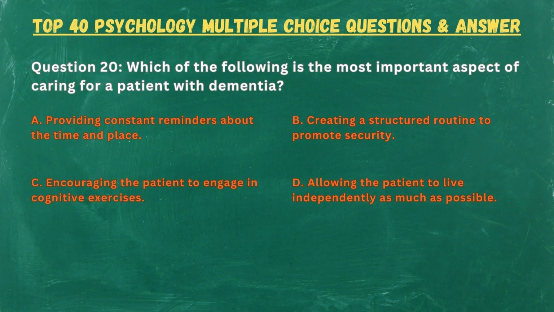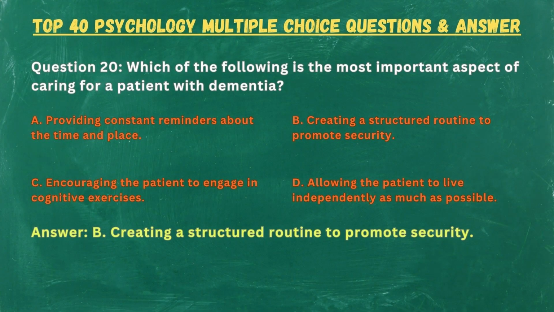Question 20. Which of the following is the most important aspect of caring for a patient with dementia? A. Providing constant reminders about the time and place. B. Creating a structured routine to promote security. C. Encouraging the patient to engage in cognitive exercises. D. Allowing the patient to live independently as much as possible. Answer: B. Creating a structured routine to promote security.